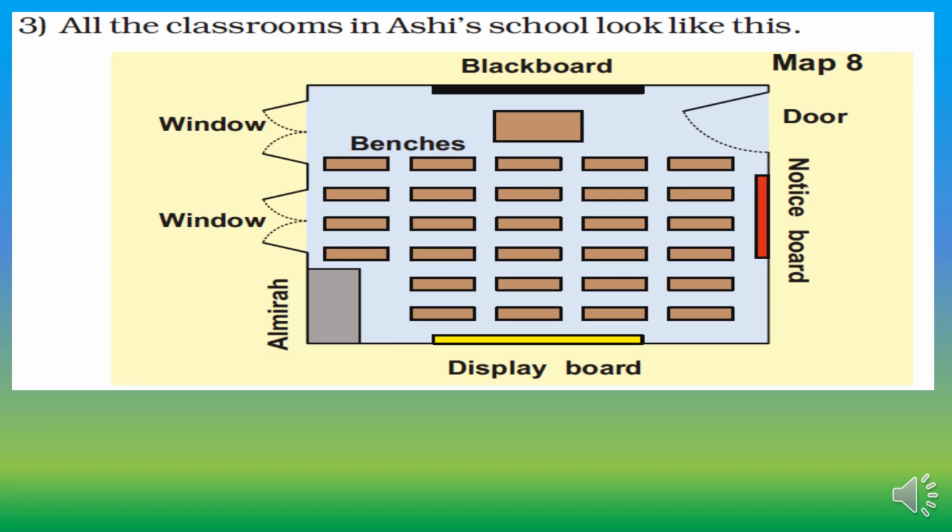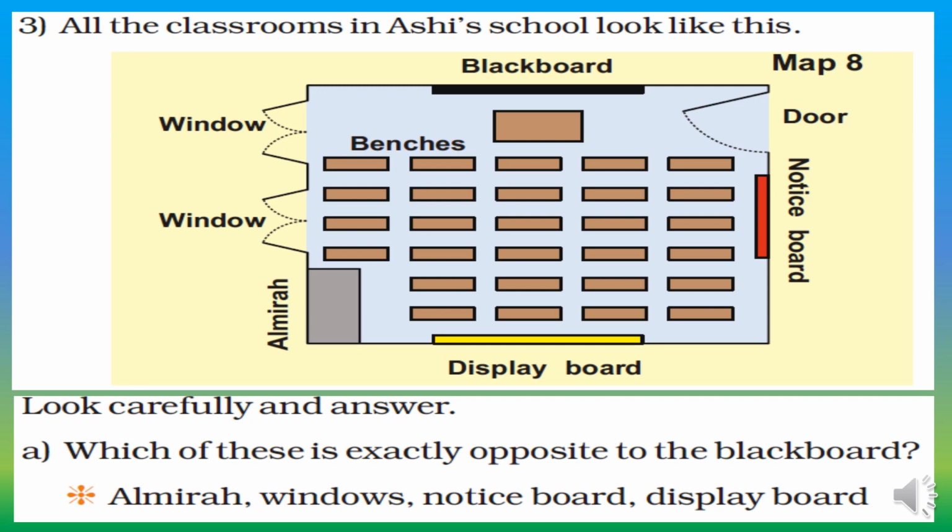All the classrooms in Ashish school look like this. Look carefully and answer. Which of these is exactly opposite to the blackboard? Almirah, windows, notice board, display board. If you look at the map, you can find that this is the blackboard, see this, and exactly opposite to it is the display board, right? So your answer would be display board. Display board is exactly opposite to the blackboard.